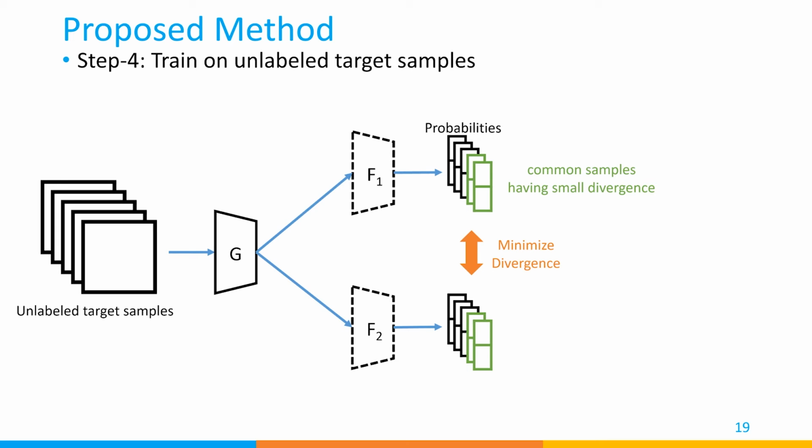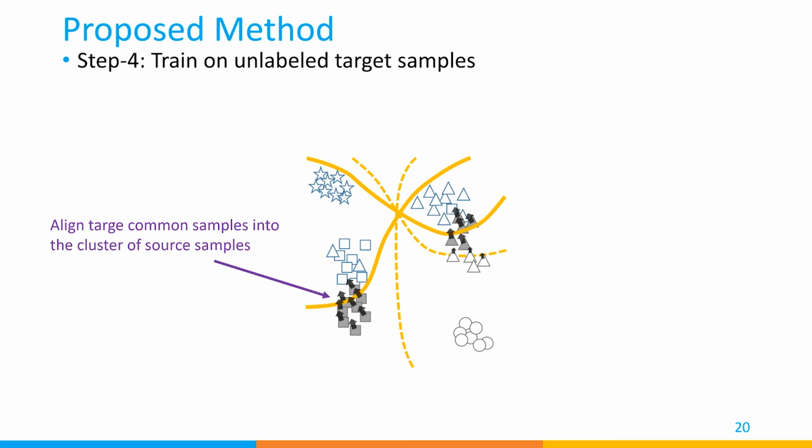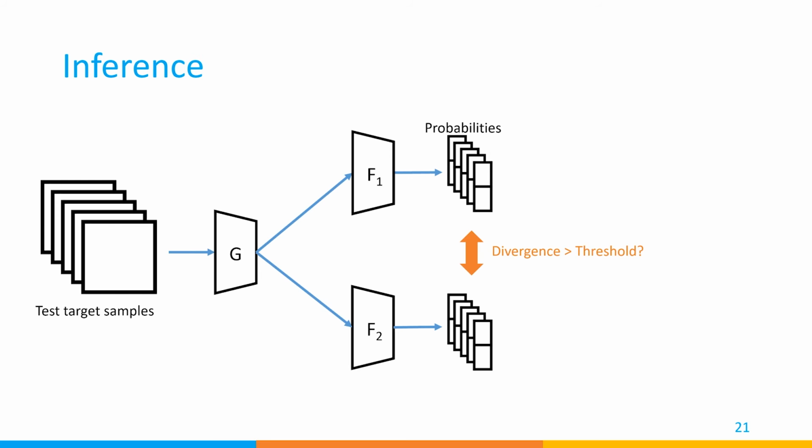We select the samples having small divergence as target common samples and try to minimize the divergence of these samples. By minimizing the divergence, it is able to align these target common samples into the cluster of source samples while keeping target private samples far from common samples.